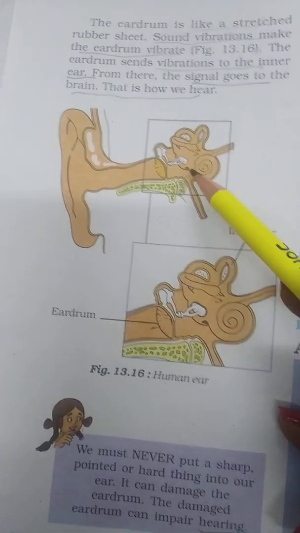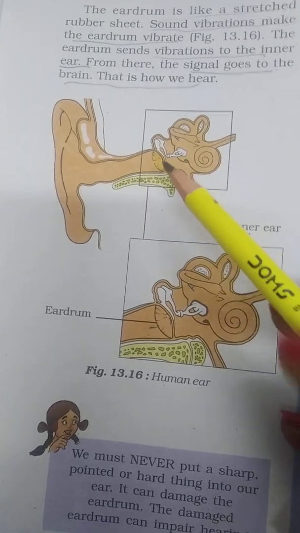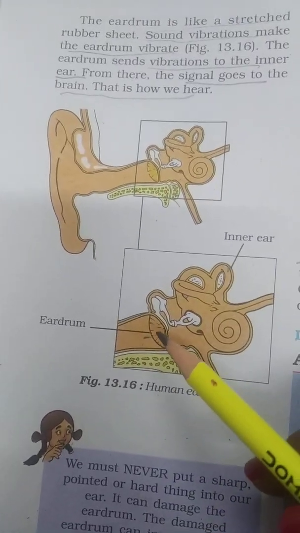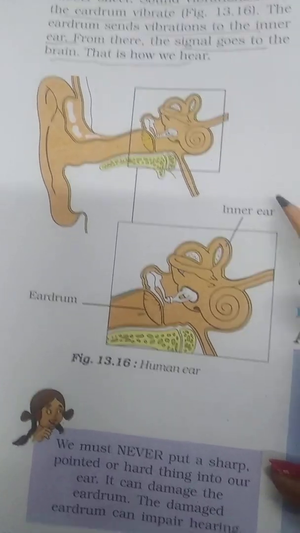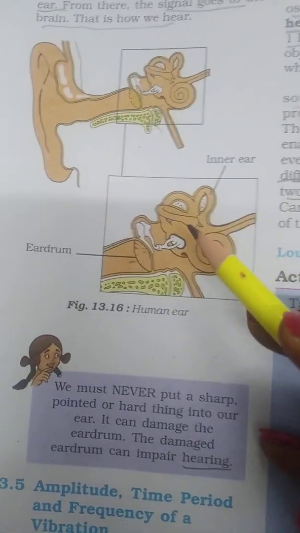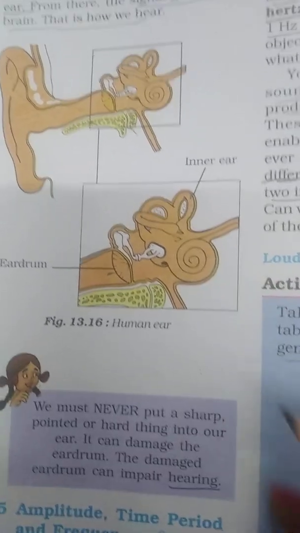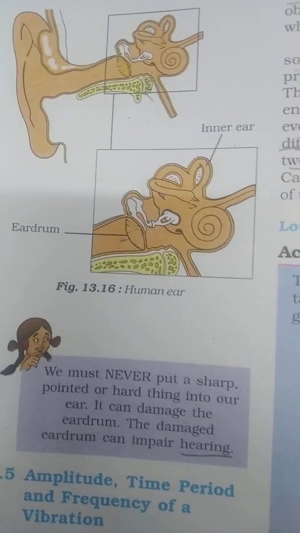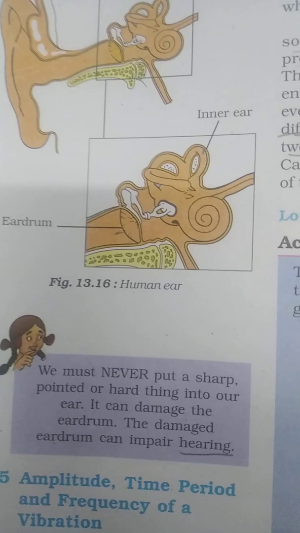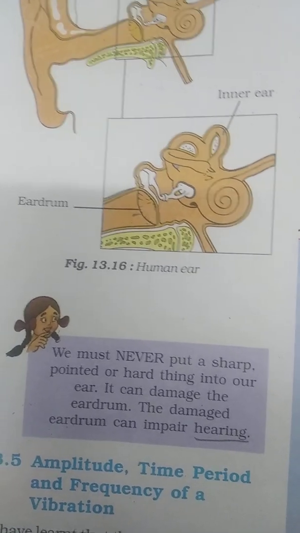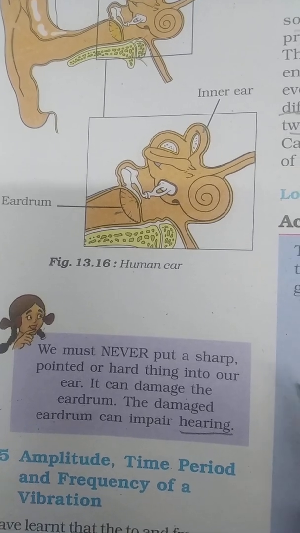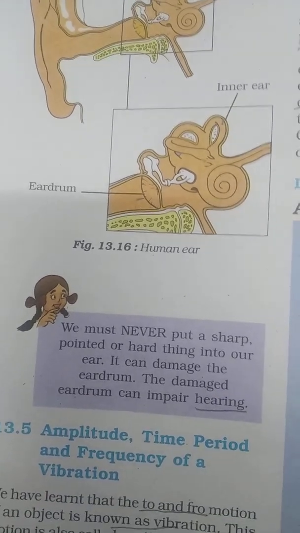You can see this is the picture of your internal ear. This part is the eardrum and this one is the inner ear. So we never put a sharp, pointed or hard thing into our ear because it can damage our eardrum, and if the eardrum is damaged, hearing can be impaired. We are not able to hear.